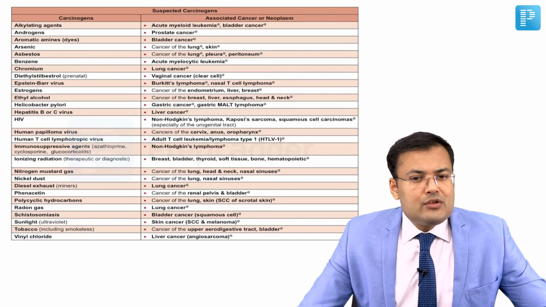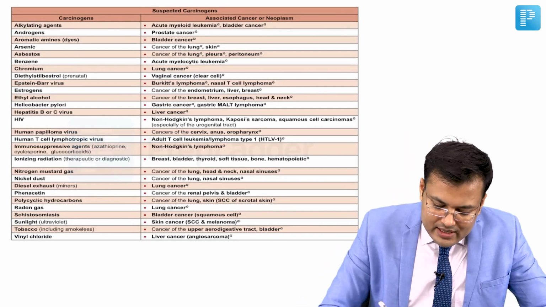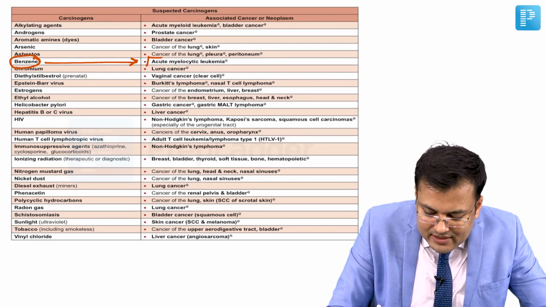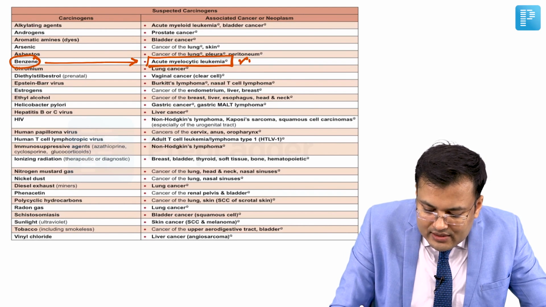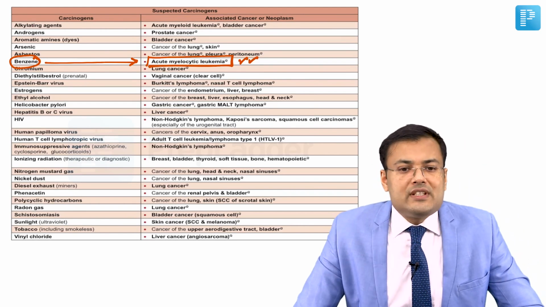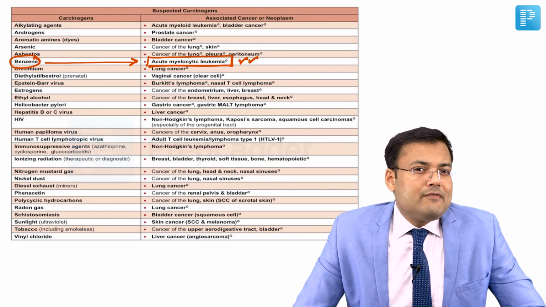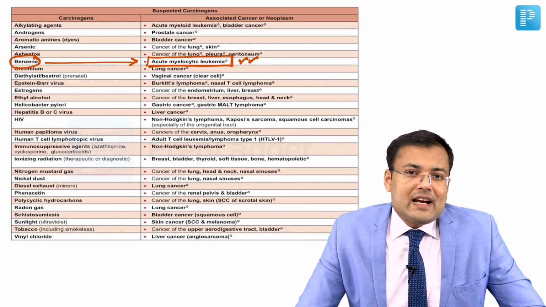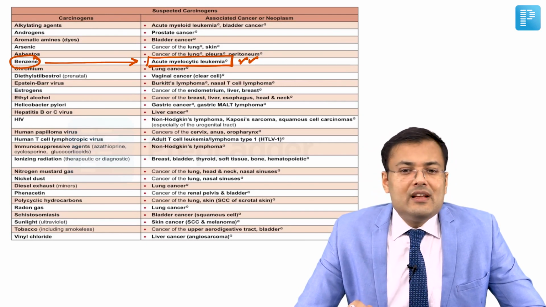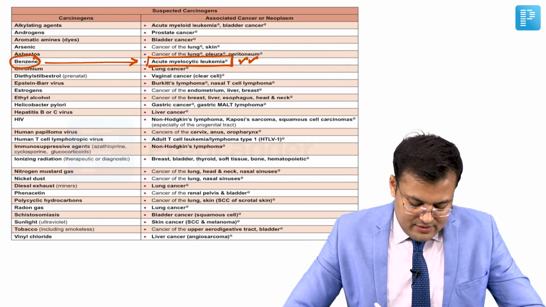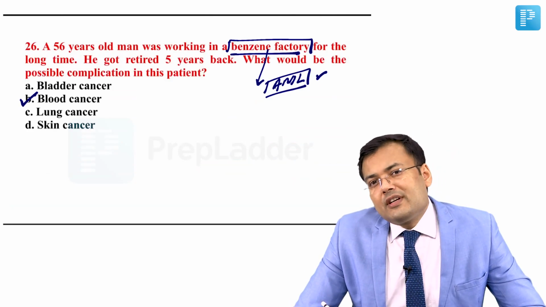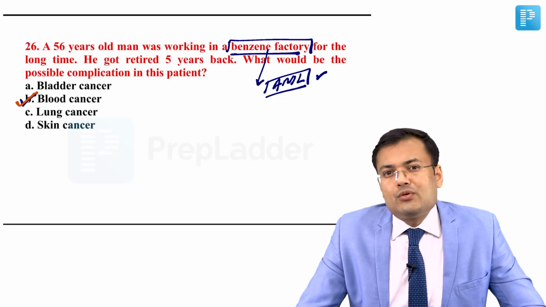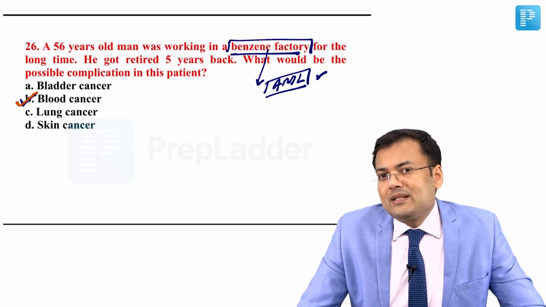This list of carcinogens is very important, and here you can see whenever there is history of work in a benzene factory, it is going to increase the risk of acute myelocytic leukemia, right? So this list is very important. Almost every year you are getting one question directly or indirectly related to this list of carcinogens. So if there is history of work in a benzene factory, it leads to increased risk of AML. So the correct answer for this question is B, that's blood cancer.